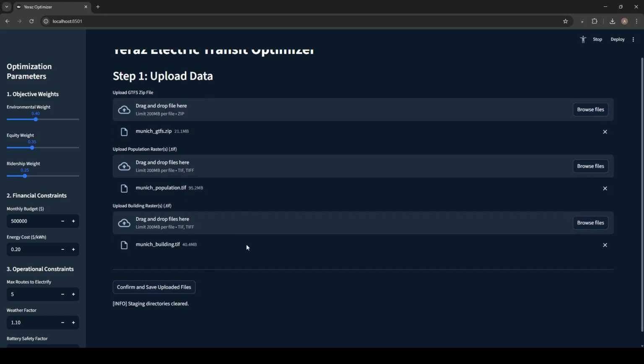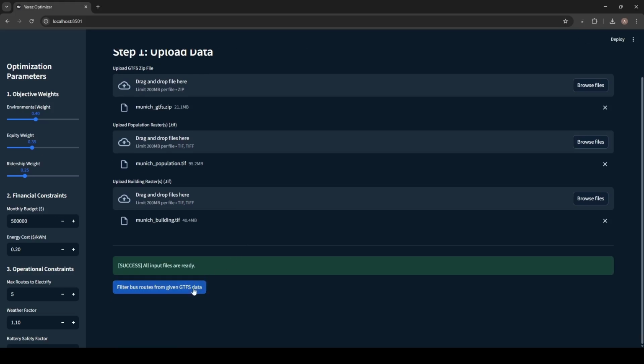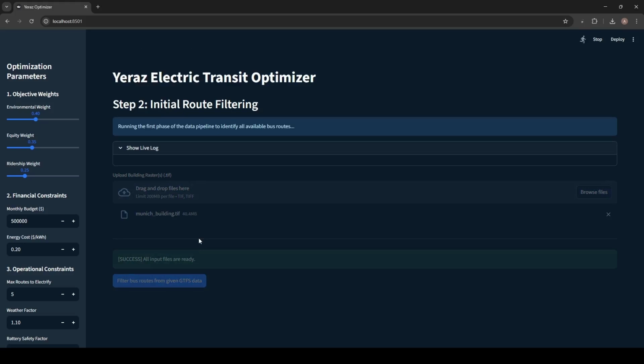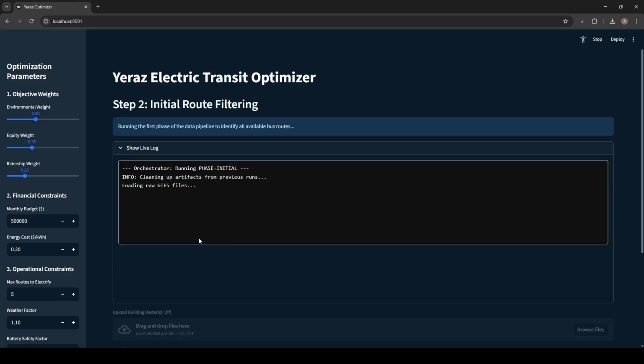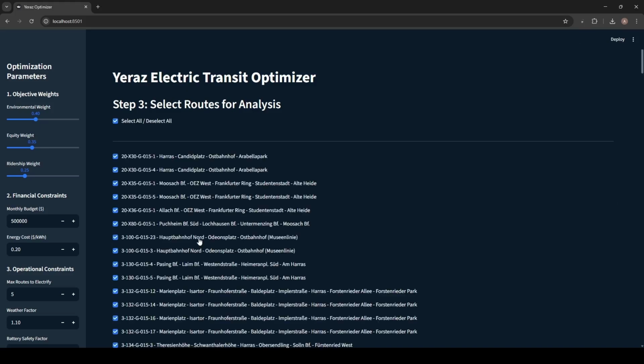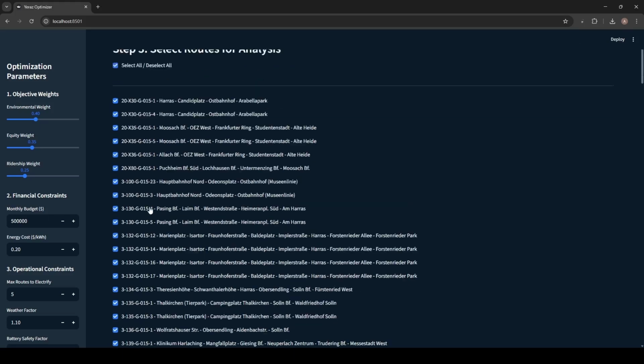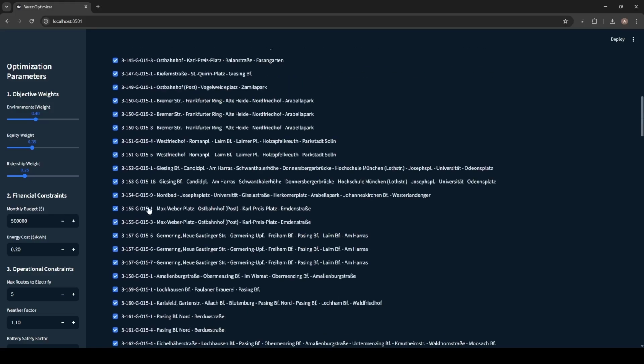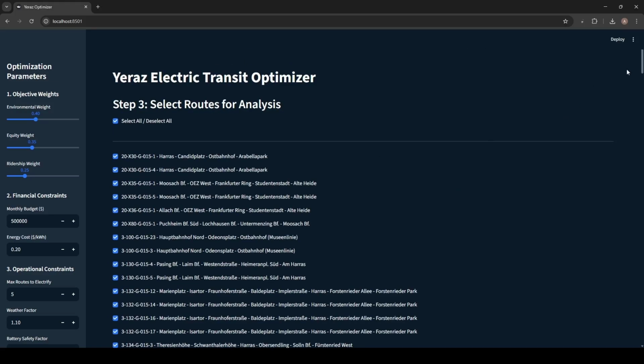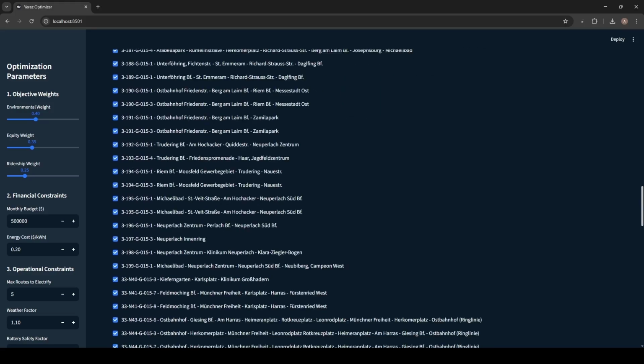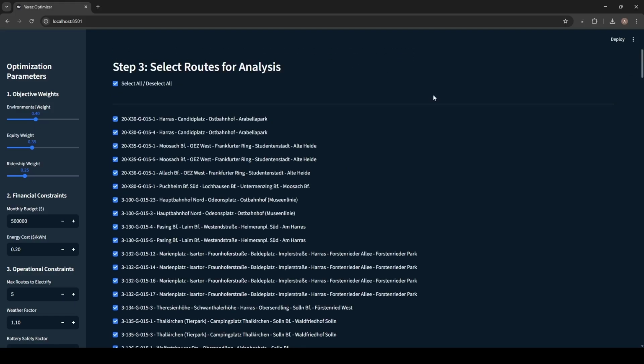We save these files. Now we begin to filter bus routes. Why bus routes? It's very important. GTFS data contains all routes in a certain city: subway, tramway, bus, etc. The model automatically predicts all bus routes. Notice there are not any U lines or any tramway lines, only bus lines of Munich. So now we can select routes we want to analyze.